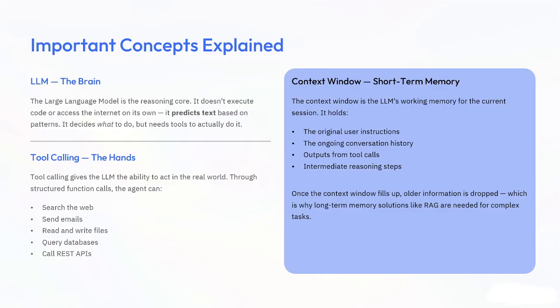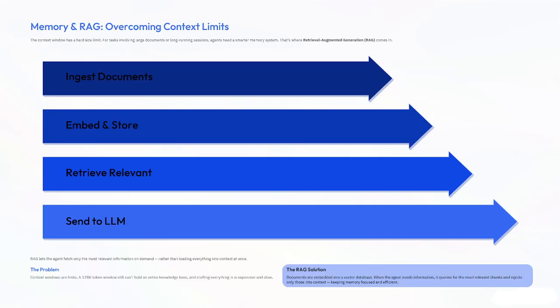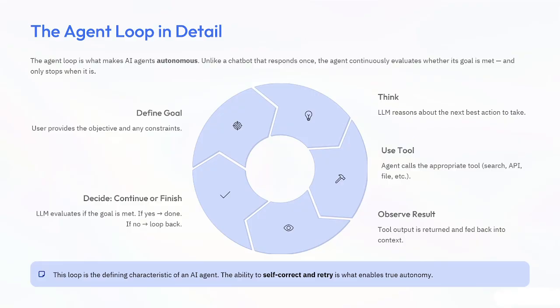The next slide is about important concepts: the LLM as the brain, tool calling, and short-term memory, which I have already covered. Then memory and overcoming the context limit. Now let's understand a very important slide, the agent loop in detail. The agent loop is what makes an AI agent autonomous. Unlike a chatbot that responds once, the agent continues to evaluate whether its goal is met and only stops when it is.